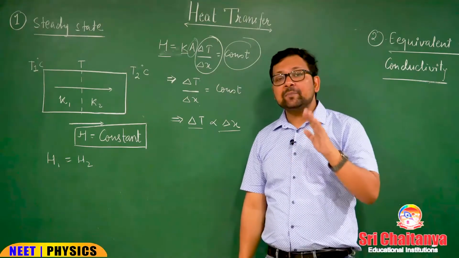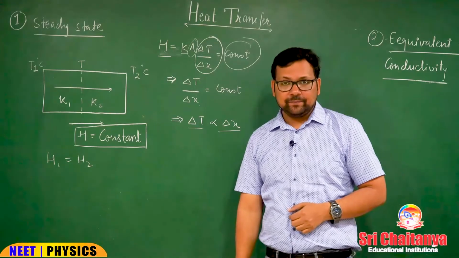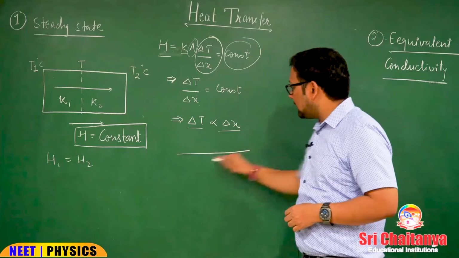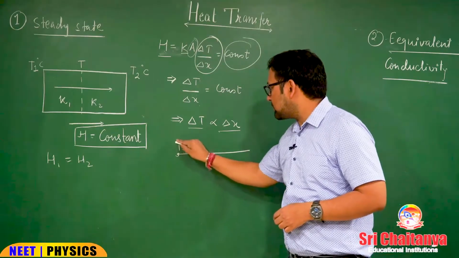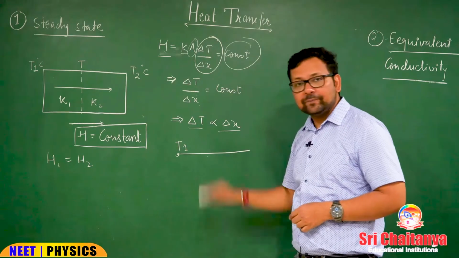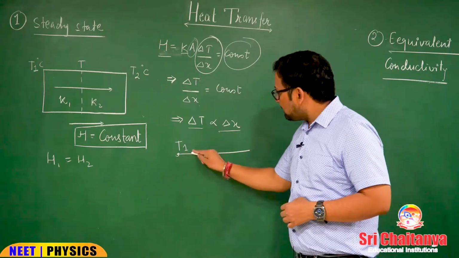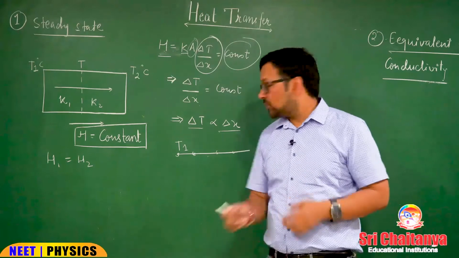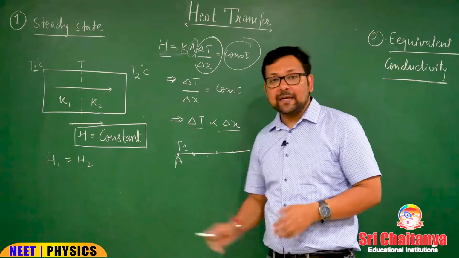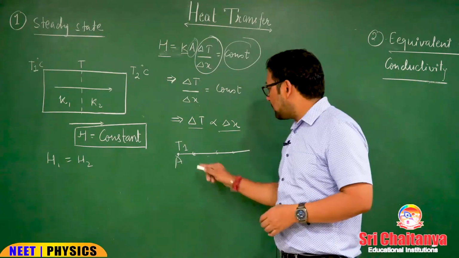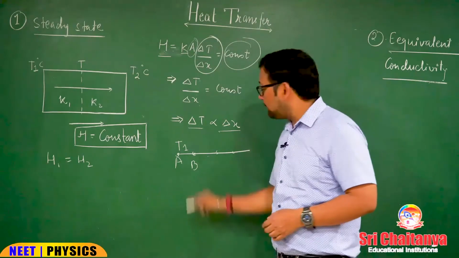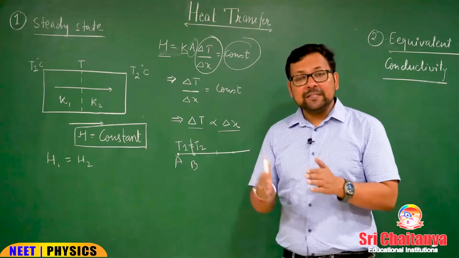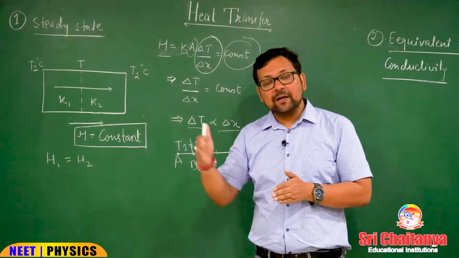Now there is a very important conclusion on this basis. See, in steady state, suppose this end's temperature is T1, and this is a solid. So the temperature of other points cannot be T1. The temperature of this point A is unique and this is T1. The temperature of some other point B will again be unique and that will be T2, not equal to T1. Meaning the temperatures of all the points are different.